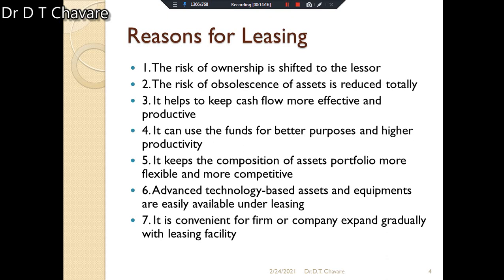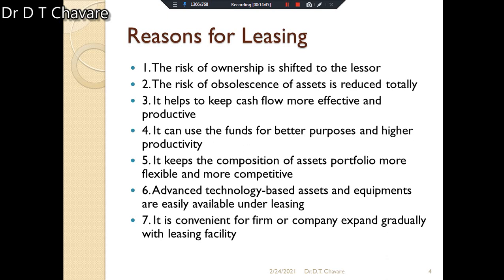The first reason is that the risk of ownership is shifted to the leaser. It means that there is no risk of ownership for the lessee. Then another reason is also there: the risk of obsolescence of assets is reduced totally. It means that such a type of risk is also totally reduced. That's why leasing is preferred.